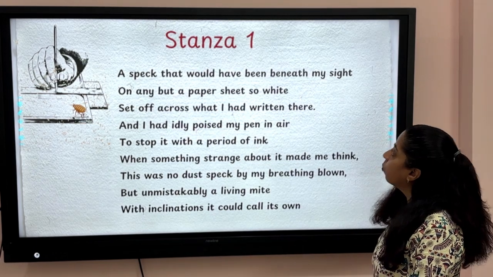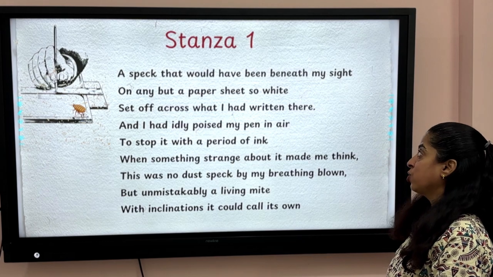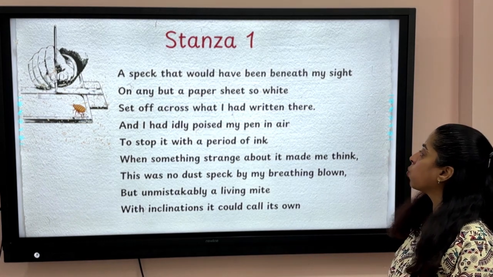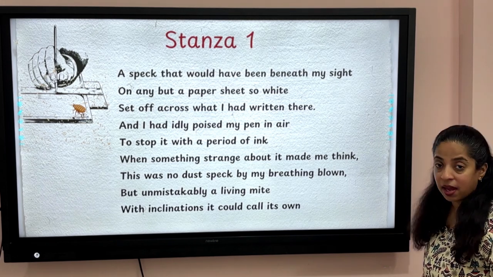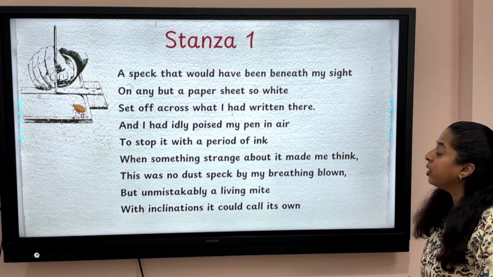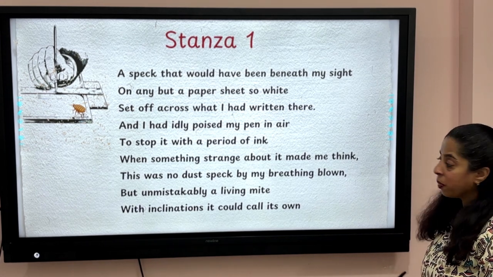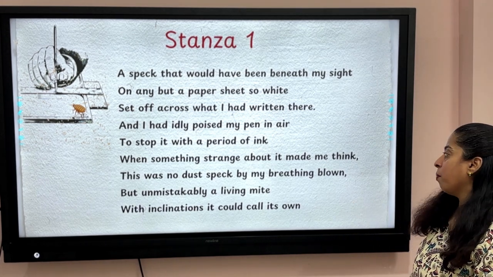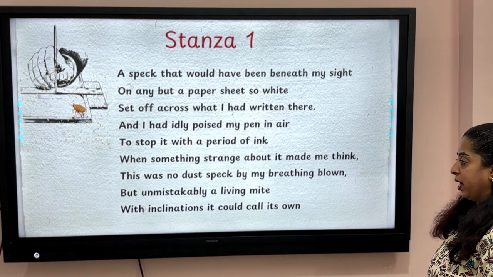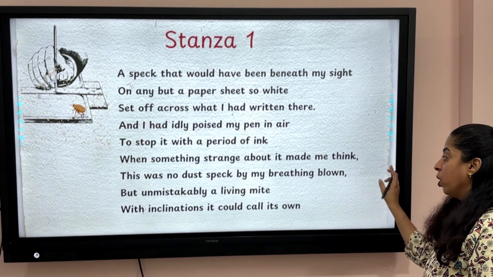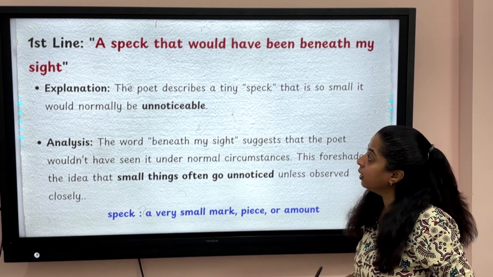A speck that would have been beneath my sight, on any but a paper sheet so white, set off across what I had written there, and I had idly poised my pen in air, to stop it with a period of ink, when something strange about it made me think. This was no dust speck by my breathing blown, but unmistakably a living might, with inclinations it could call its own. So let's talk about the first line.